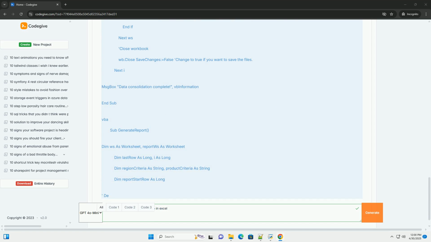VBA solution. Explanation. The code defines the worksheet and the chart object. The chart must already exist in the workbook. cht.SetSourceData updates the chart's data range. It's crucial to calculate the correct last row to include all data.